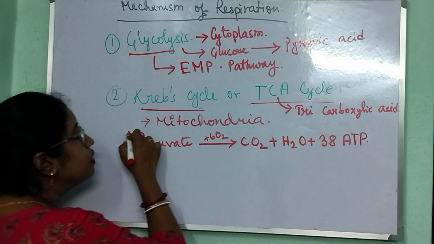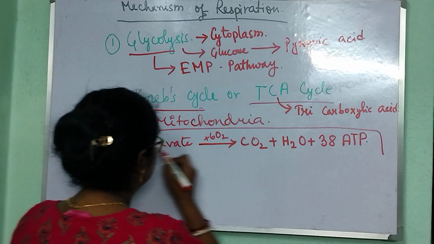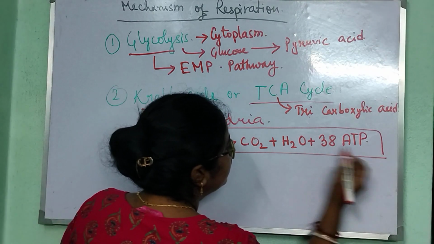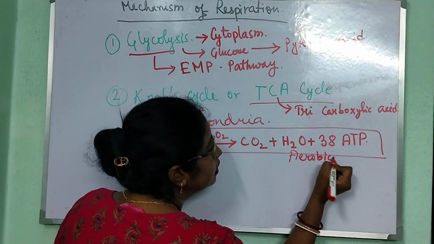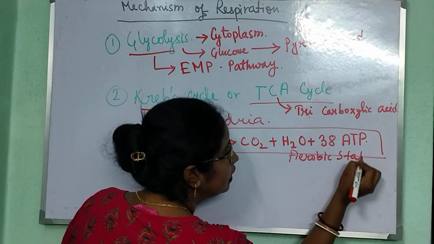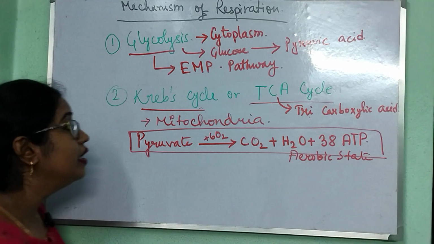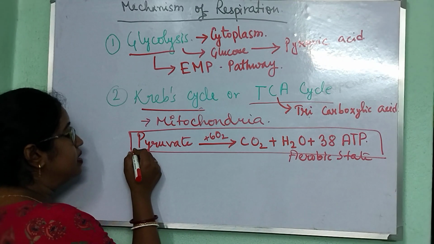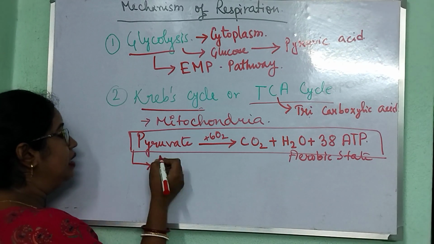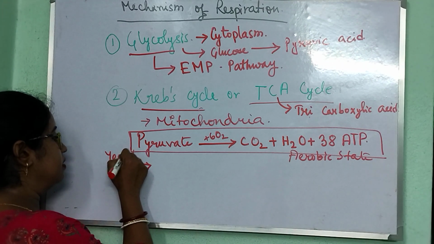But this occurs only in aerobic conditions.